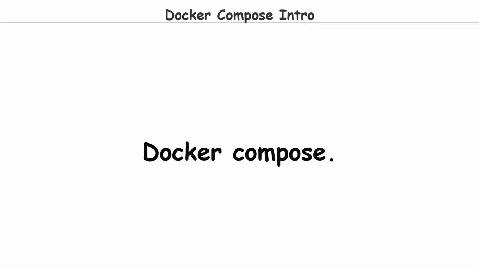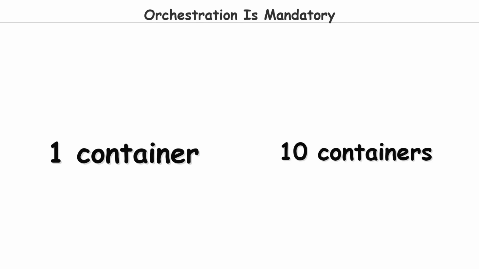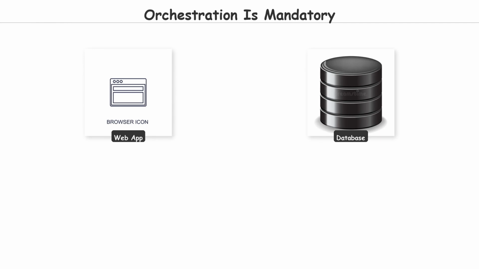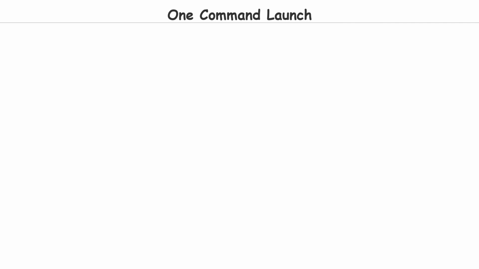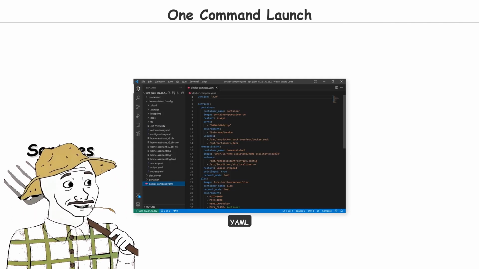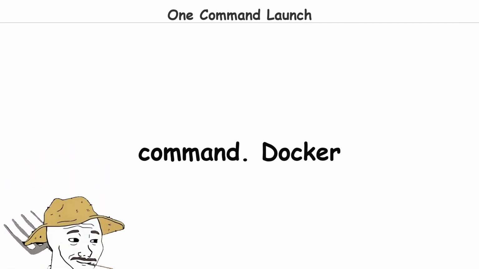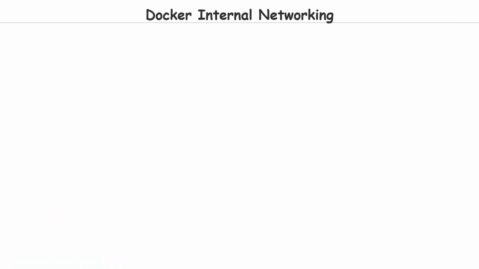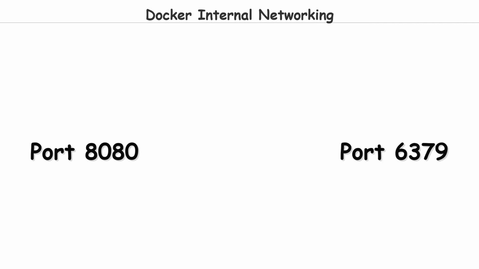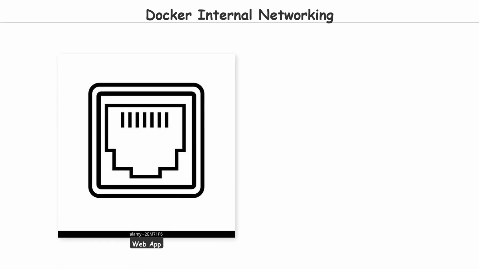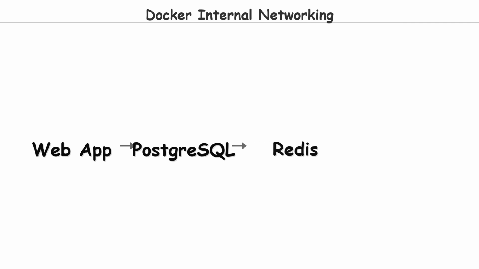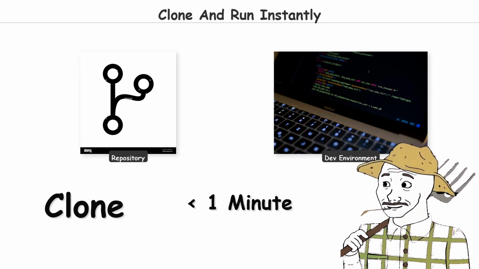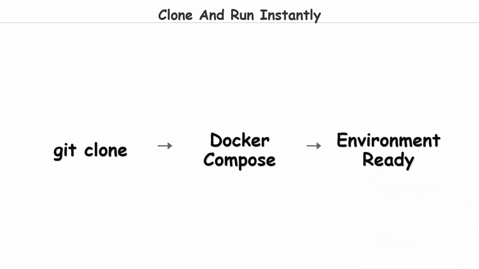Docker Compose. Running one container is easy. Running 10 containers that need to talk to each other, a web app, a database, a cache, a message queue, is a nightmare without orchestration. Docker Compose lets you define all your services in a single YAML file and start everything with one command: docker compose up. Your web app runs on port 8080. Your PostgreSQL database runs on port 5432. Your Redis cache runs on port 6379. And they all find each other automatically through Docker's internal networking. Compose is the reason developers can clone a repository and have a complete development environment running in under a minute.